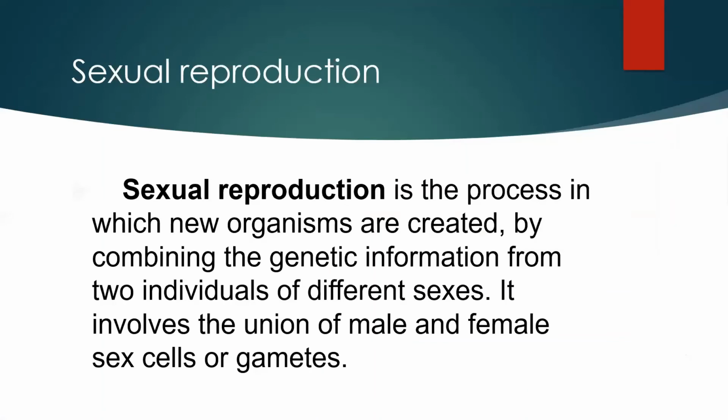Let's have sexual reproduction. Sexual reproduction is the process in which new organisms are created by combining the genetic information from two individuals of different sexes. It involves the union of male and female sex cells or gametes.